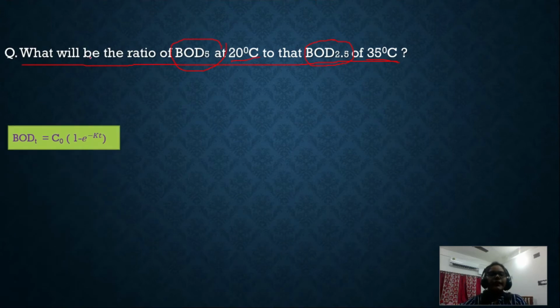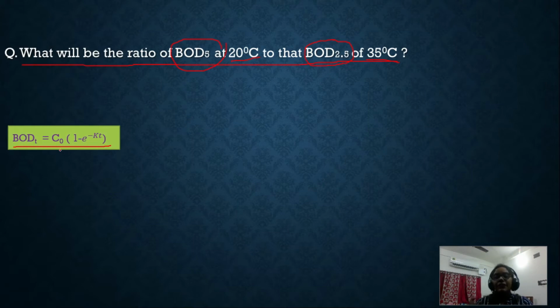Yes, so these are the formulas you already know. That is BOD at time t equals C0 into (1 minus e to the power minus kt), where BOD at time t is whatever BOD we have at time t.